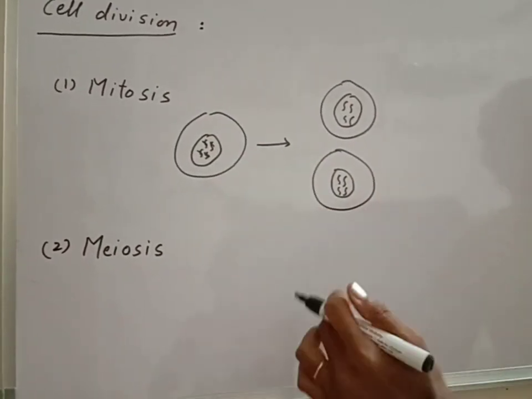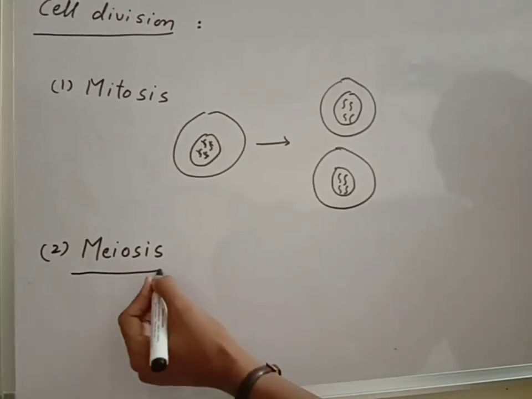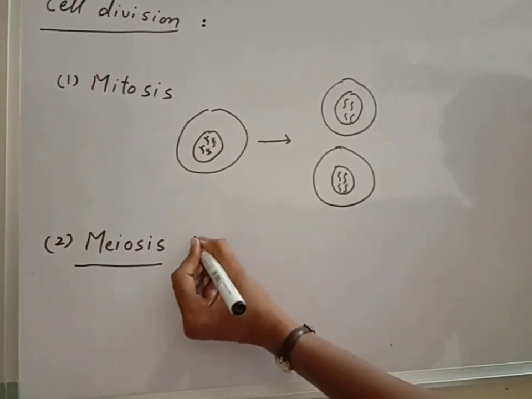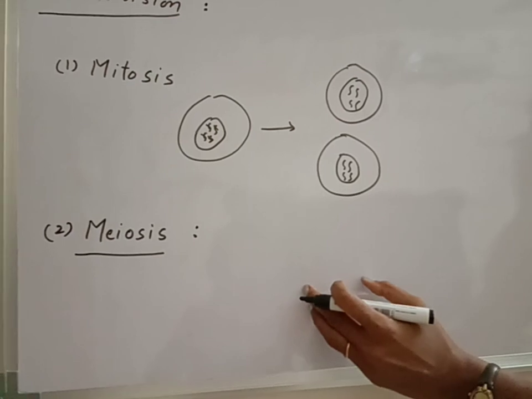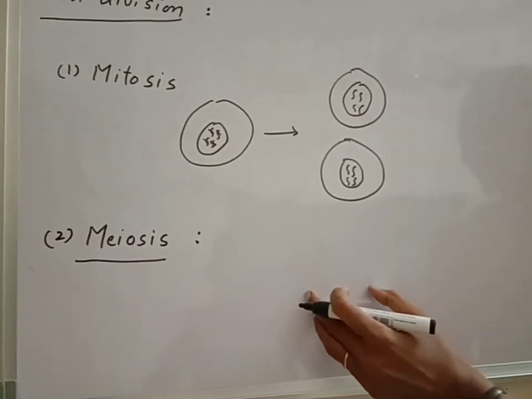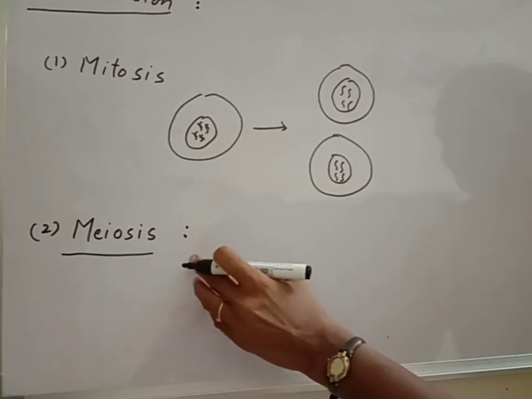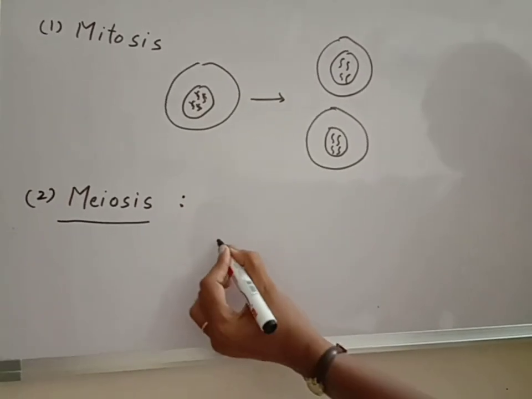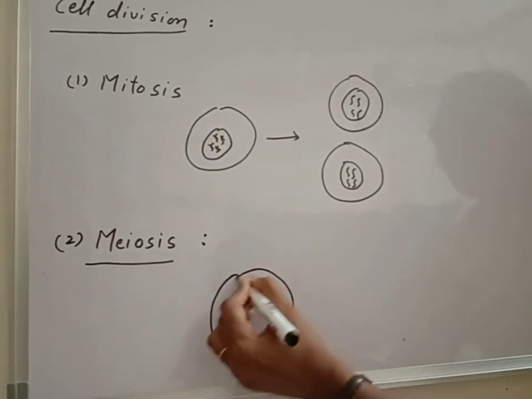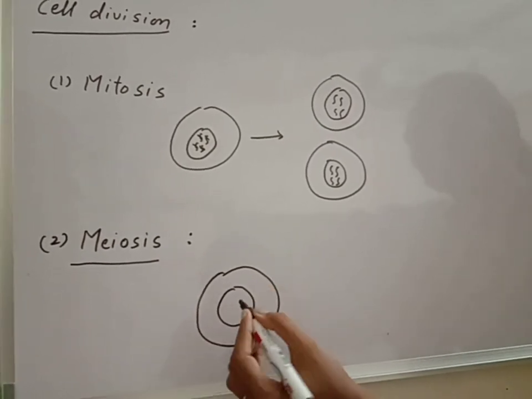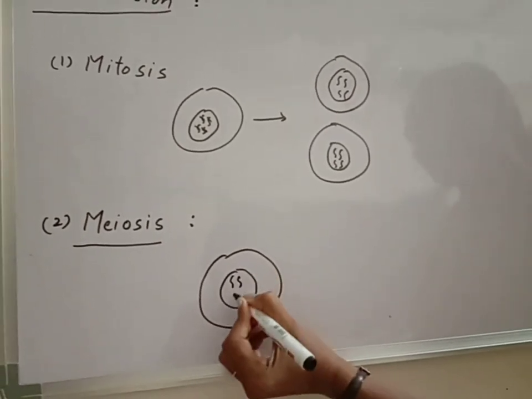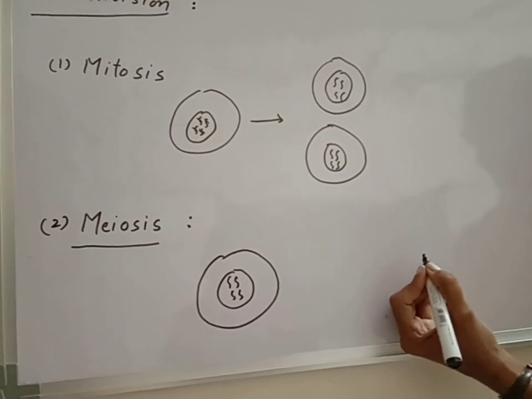Now the second is meiosis. Meiosis cell division takes place in the reproductive organs where the gametes are formed, and it is responsible for producing the gametes. Now in this case, what happens? A mother cell divides into 4 daughter cells. First of all, let us take a mother cell with 4 chromosomes.